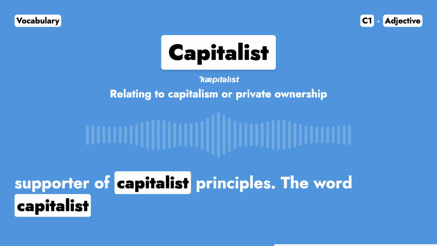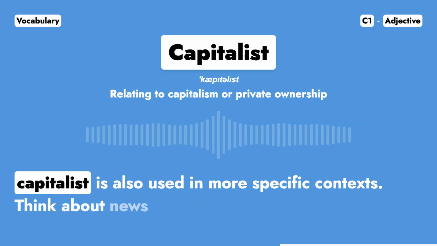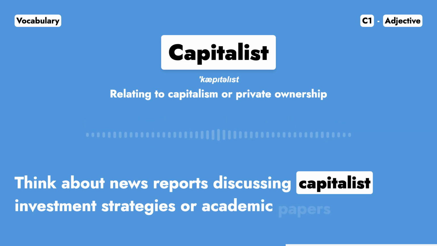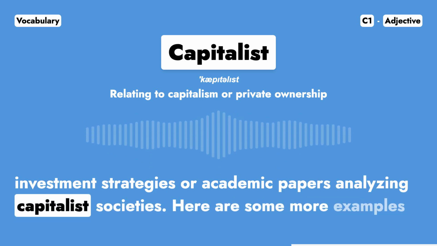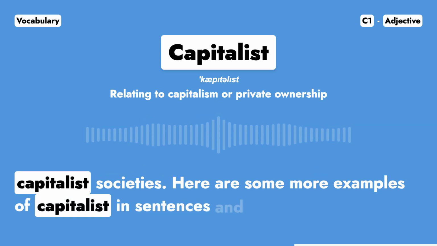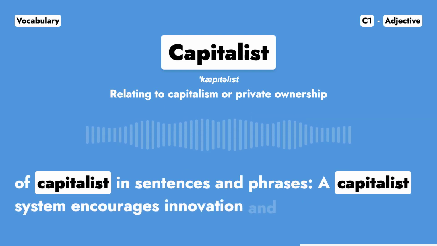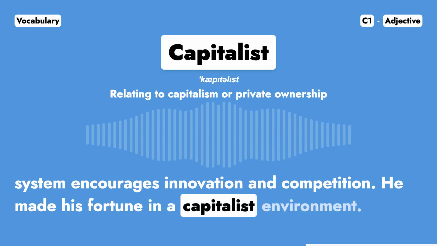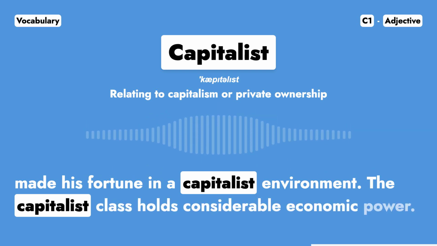The word capitalist is also used in more specific contexts. Think about news reports discussing capitalist investment strategies or academic papers analyzing capitalist societies. Here are some more examples of capitalist in sentences and phrases. A capitalist system encourages innovation and competition. He made his fortune in a capitalist environment. The capitalist class holds considerable economic power.